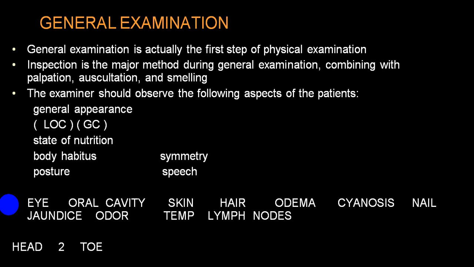Some of these things are necessary even when they are not present, they are not seen. But still you can mention there is no pallor, no cyanosis, no jaundice, no icterus, lymph nodes are not enlarged, body temperature is normal. These are some of the things which are commonly being mentioned. We call them negative findings.